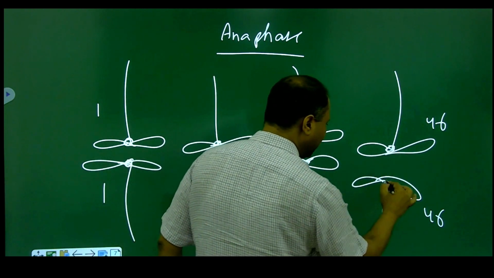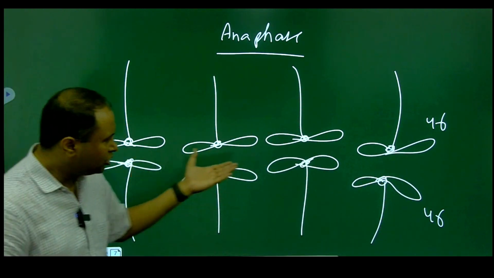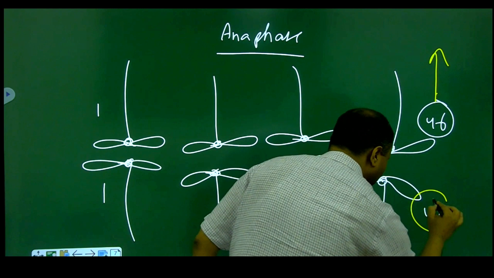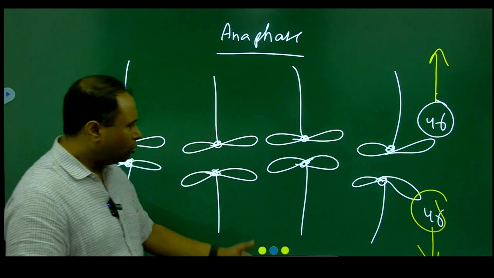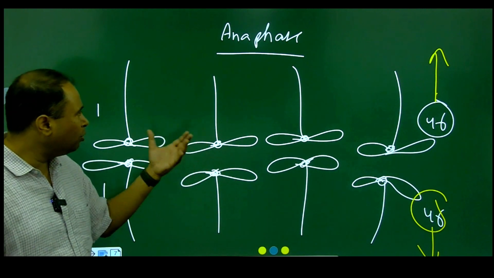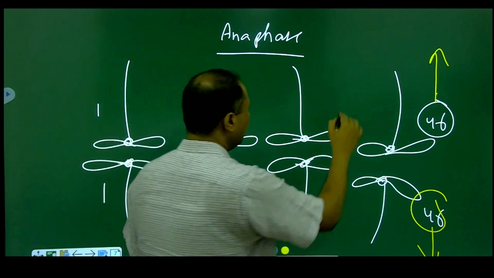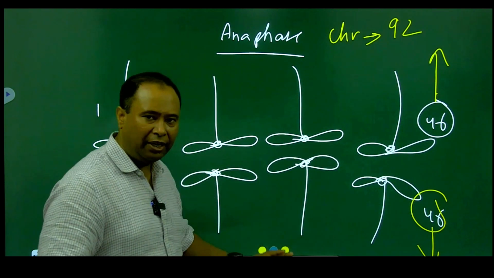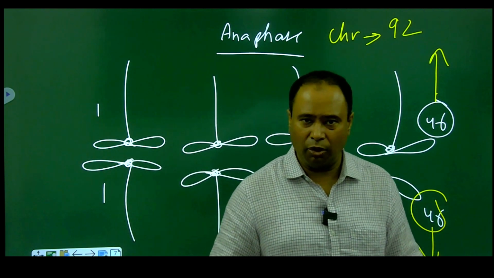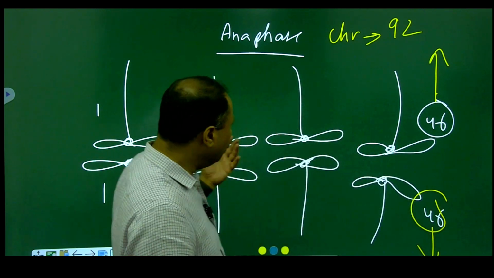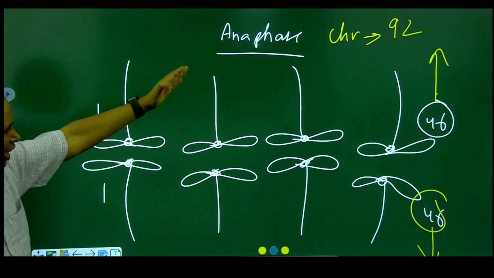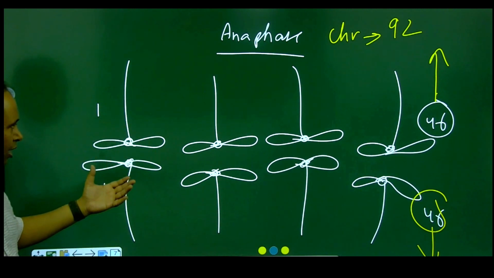When we talk about the anaphase, as you can see, 46 chromosomes will move to one pole and the other 46 will move to the opposite pole. So what is the total number of chromosomes that we have? The total number of chromosomes in the anaphase will now become 92, and hereafter we will not use the term sister chromatids, we will only use the term chromosomes. So in the anaphase, from 46 in the metaphase, now we have 92 chromosomes and they are still in the same cell. And after the anaphase, we have the next phase, which is the telophase.